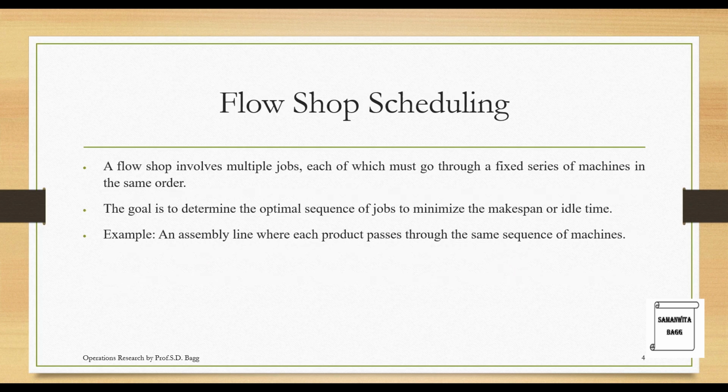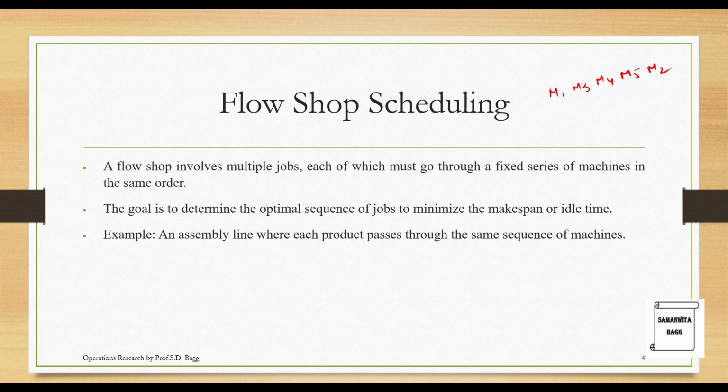The next one is flow shop scheduling. A flow shop involves multiple jobs, each of which must go through a fixed series of machines in the same order. So in flow shop, what happens is there will be many jobs and they will go through a fixed series of machines. For example, they will go in the order of M1, M3, M4, M5, then M2. So all the jobs will go in this order only. The goal is to determine the optimal sequence of jobs to minimize the makespan or idle time.